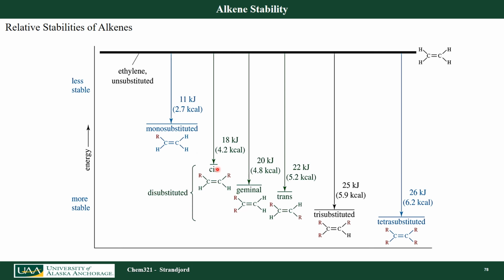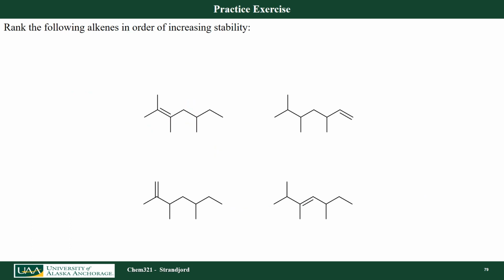If I have 2 in the cis configuration, I'm now 18 kilojoules more stable. If I have geminal, that's 20 kilojoules per mole, or trans, 22 kilojoules per mole. Tri-substituted is 25 kilojoules per mole, and tetra-substituted alkenes are the most stable. Literally 26 kilojoules per mole more stable than an unsubstituted ethene molecule.